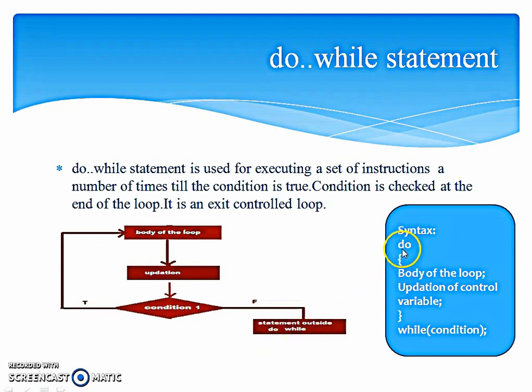Syntax is shown here. Do, opening and closing brace, body of the loop, updation of the control variable, and at the end, after closing of the brace, you will be putting the while along with the condition. If this is true, again this will be repeated. It's just the reverse of the while loop.